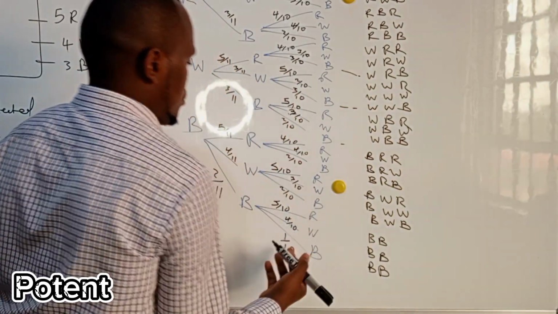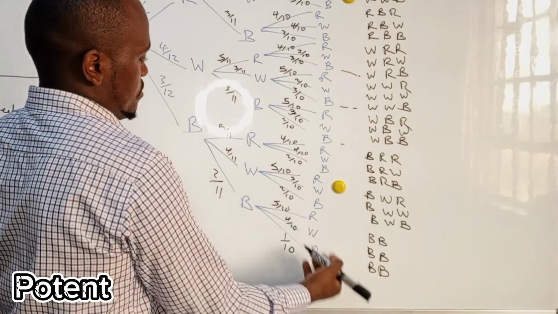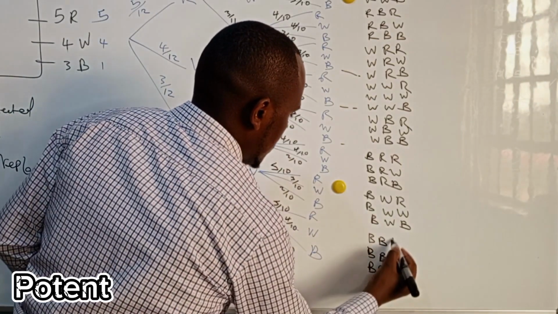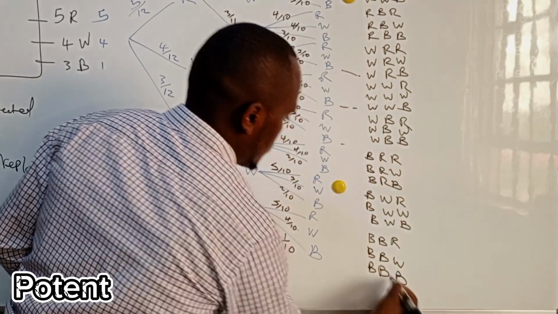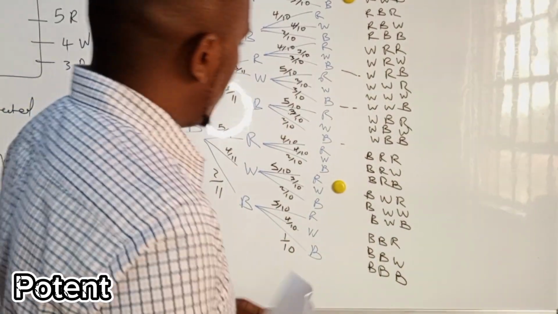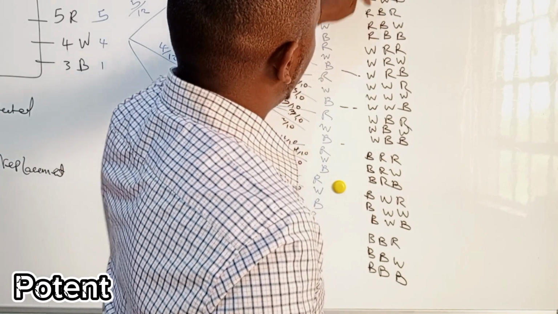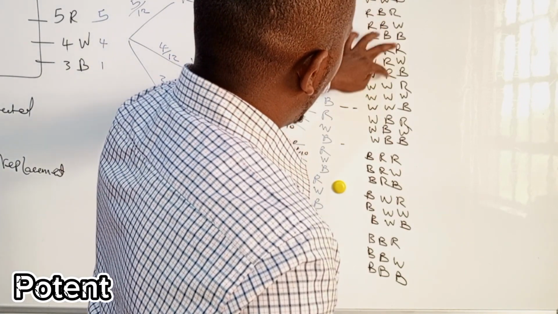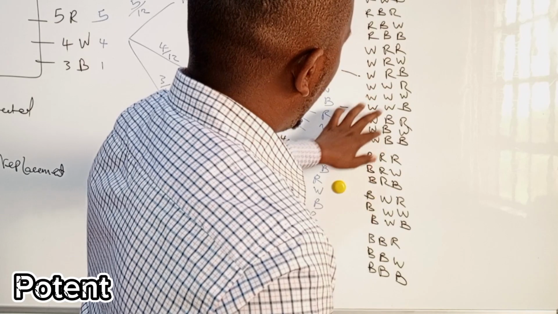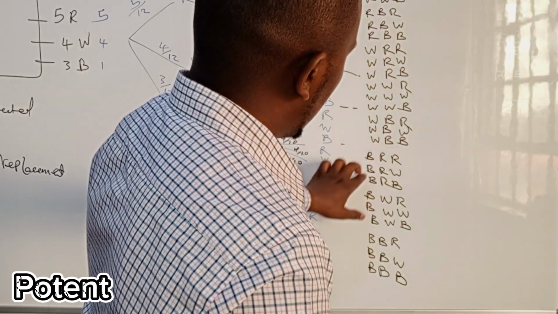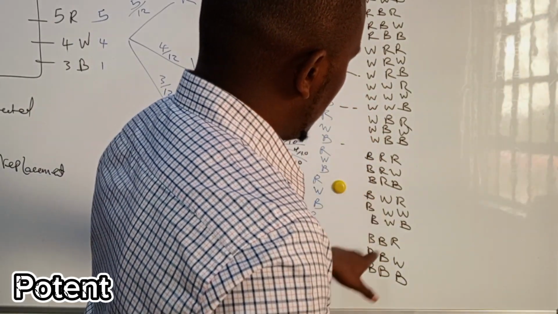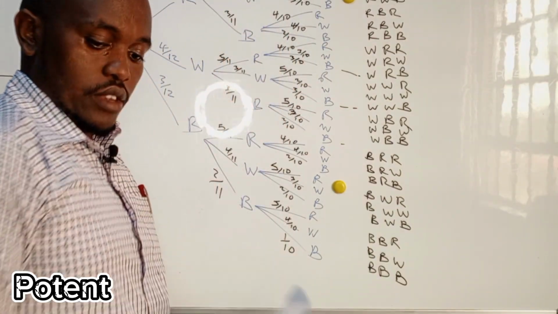Then now you fill this part. You say R, white, blue. So I hope we have not made any mistake, because if it's R, W, R, B, R, white, blue, R, blue, white, blue.